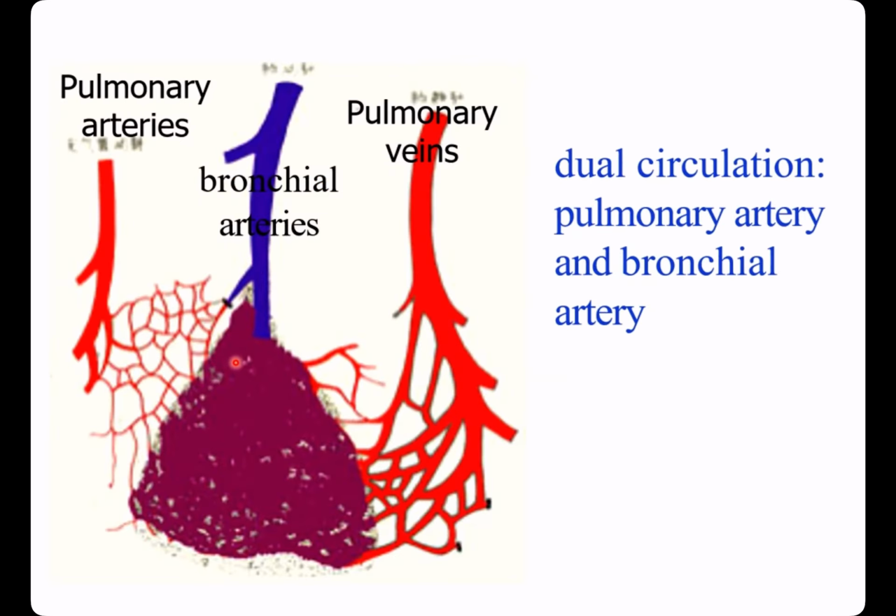Here shows dual circulation for the lung, pulmonary artery and the bronchial artery. If the pulmonary artery is obstructed in normal state, the bronchial artery will provide blood supply for the lung. But pulmonary vein backflow is hindered because of left heart failure. Chronic lung congestion and alveolar hemorrhage are induced. Then the bronchial artery cannot overcome the resistance of the congested pulmonary vein and capillary bed, so hemorrhagic infarct happens.